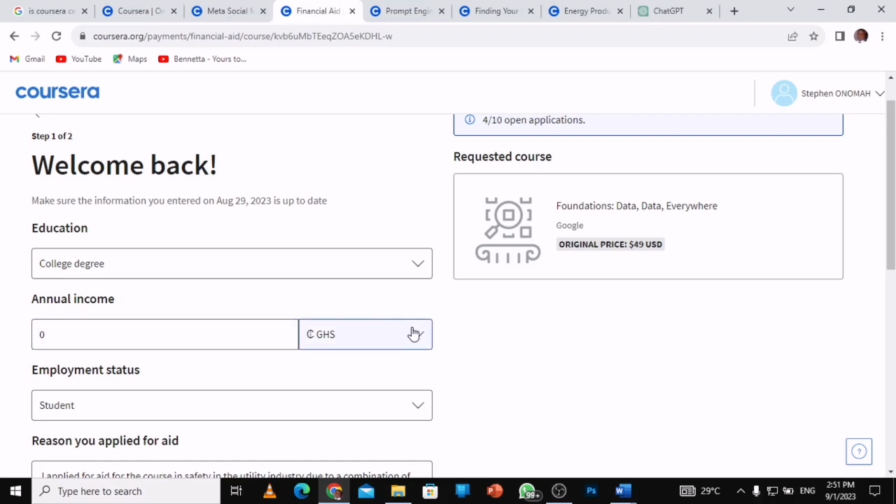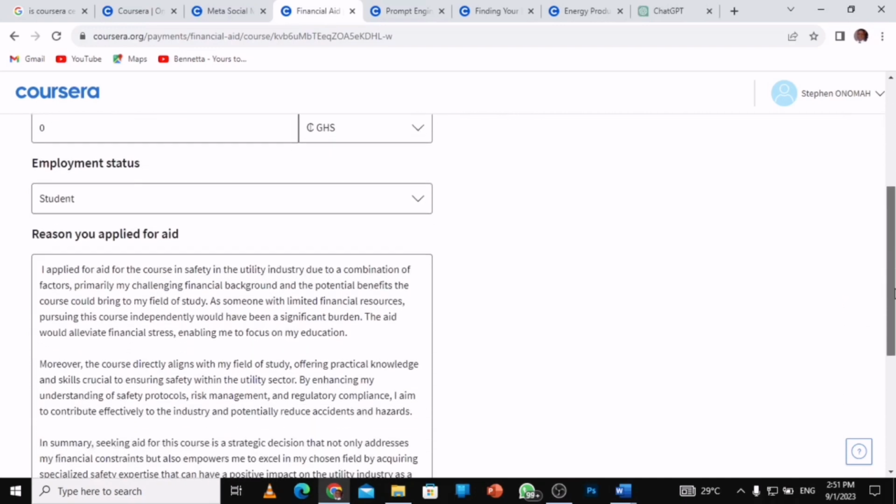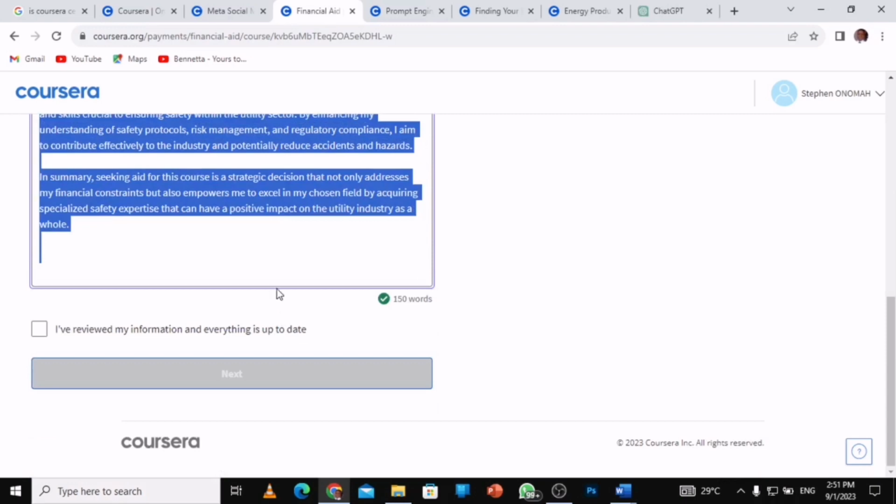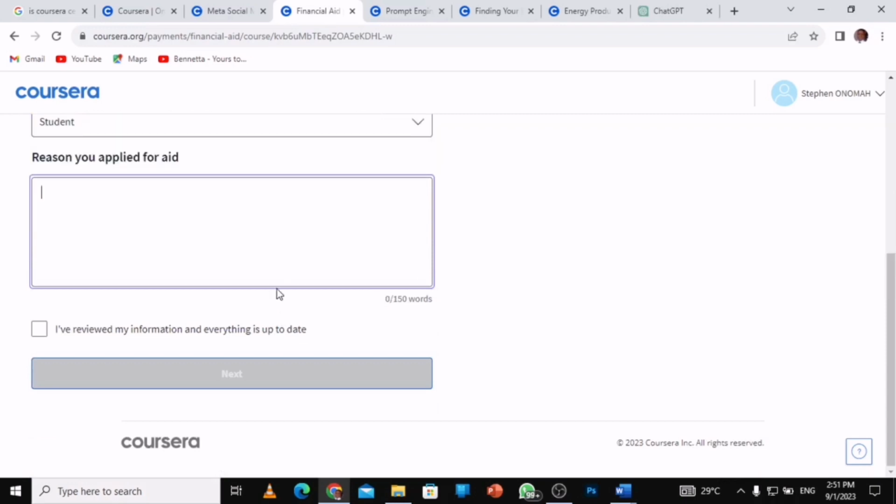Zero, because I'm from Ghana, is zero. I'm a student, as an employment status, and the reason why I need this. So this one was how I applied for the first one. So I clear this. Then, how do I generate this using ChatGPT?